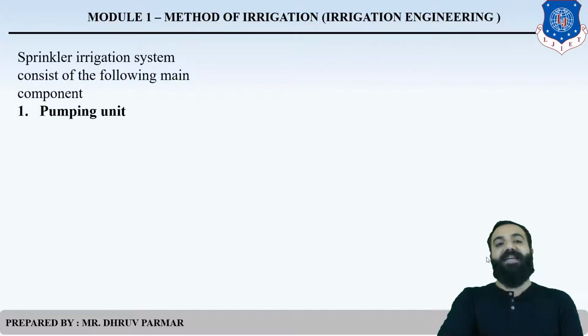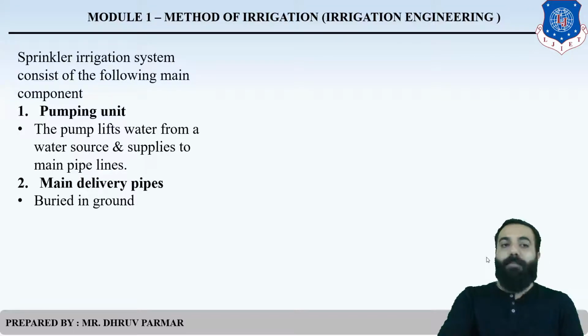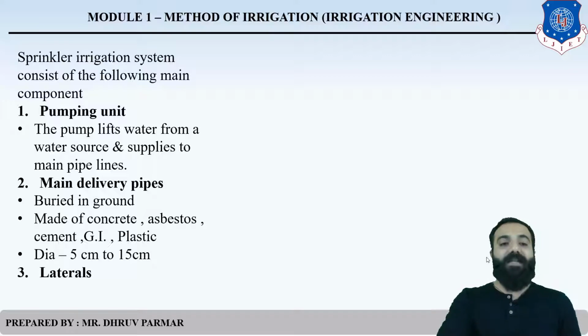Now the sprinkler irrigation components. The first one is the pumping unit. The pump lifts water from the water source, like a well or a canal, and supplies it to the main pipe. Then the second one is the main delivery pipe, which is buried in the ground, or sometimes kept above the ground. It is made from concrete, asbestos, GI, plastic, or cement, with a diameter of 5 centimeters to 15 centimeters. The third one is laterals.